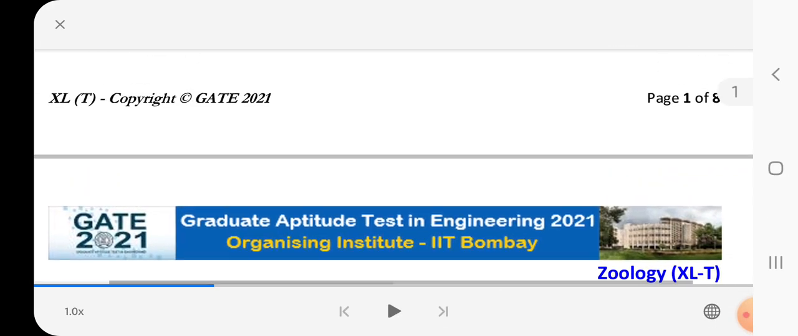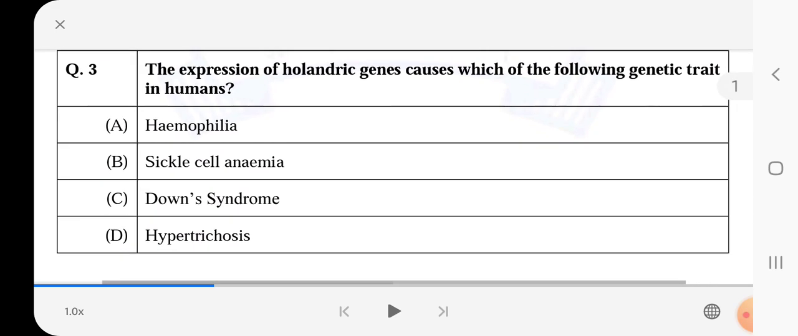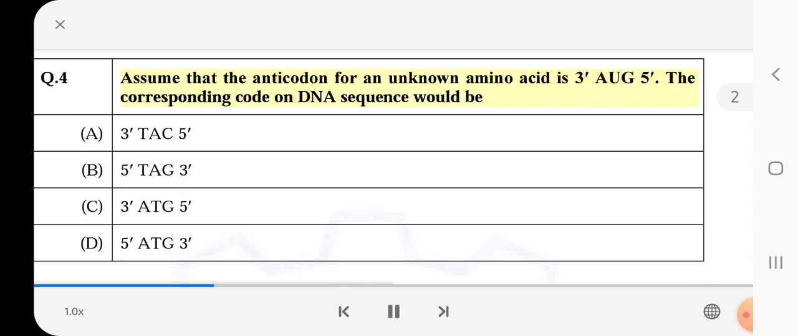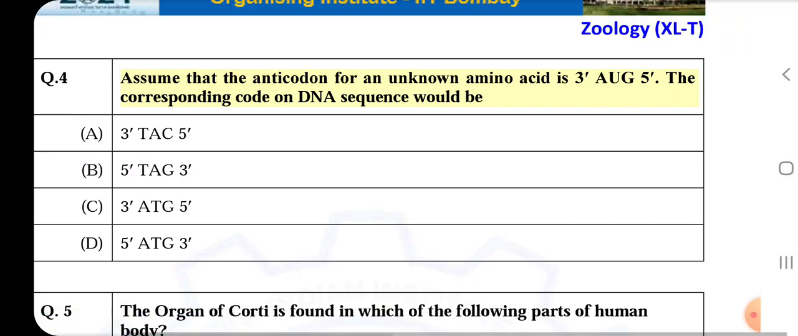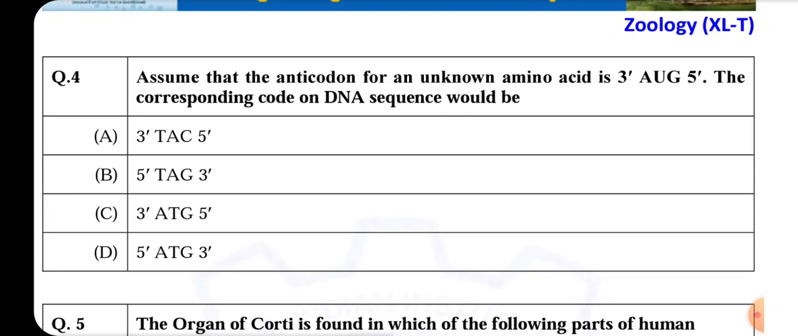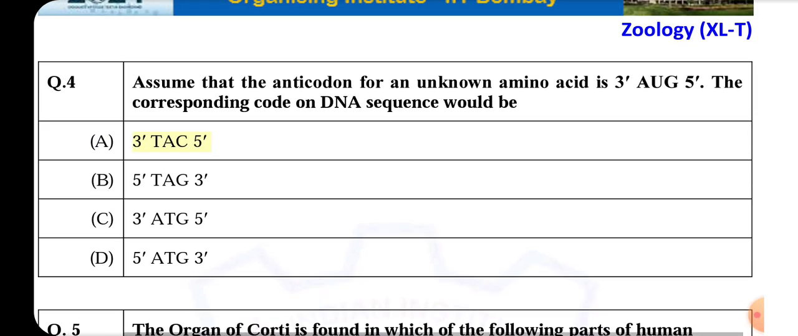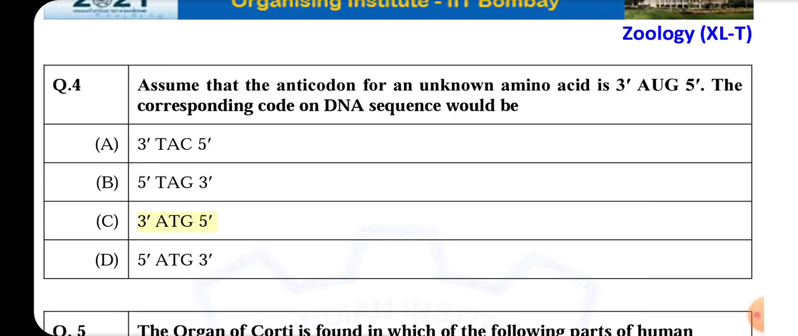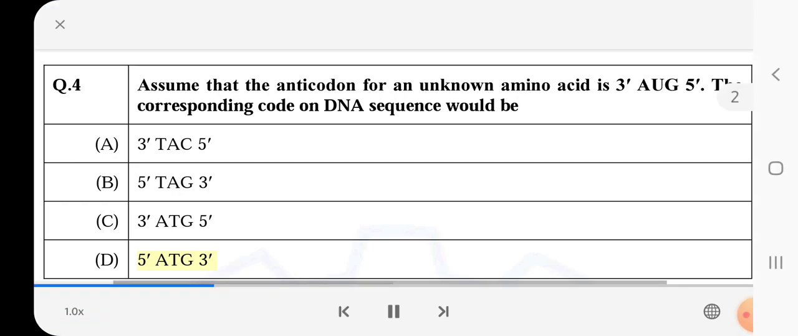Q.4. Assume that the anticodon for an unknown amino acid is 3' GAU 5'. The corresponding code on the DNA sequence would be A. 3' TAG 5'. B. 5' TAG 3'. C. 3' ATG 5'. D. 5' ATG 3'.